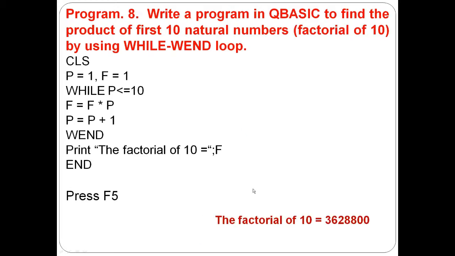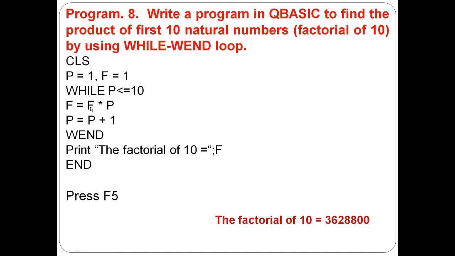Now program number 8. In this program we are also using a while loop. We will find the factorial of 10 natural numbers. We will find the product of the first 10 natural numbers, which means multiplying. CLS, P starts from 1 and factorial F also starts from 1, while P less than or equal to 10. Now F is equal to F multiply P, that is, first 1 multiply by 1 became 1. Now P plus 1 became 2. Now F is equal to 1 multiply 2, then it will be 2.